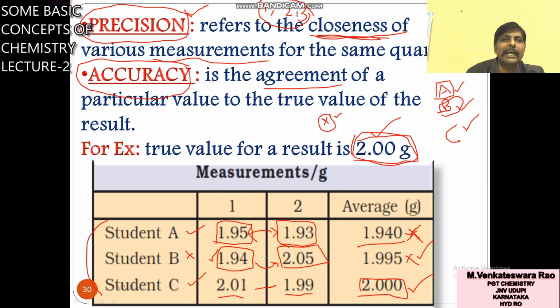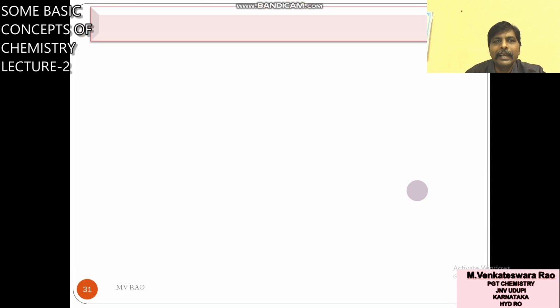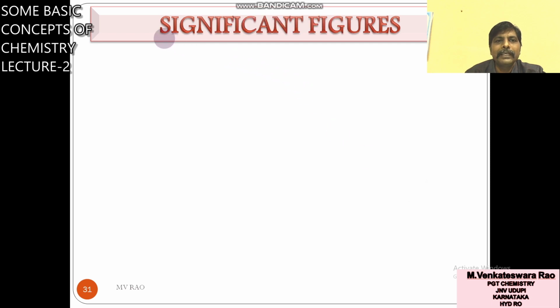So now you have the clarity. Precision means closeness. Accuracy means agreement with the original value. The original value is 2 grams, and C also got 2 grams, that means more accurate. So this is about precision and accuracy. Our next topic is a very, very important topic.